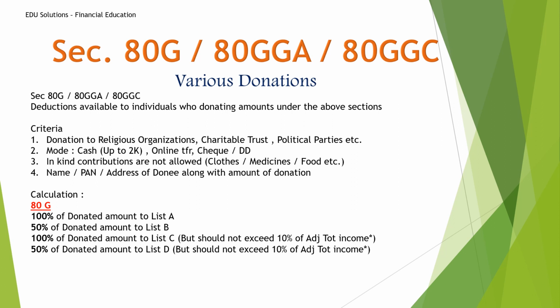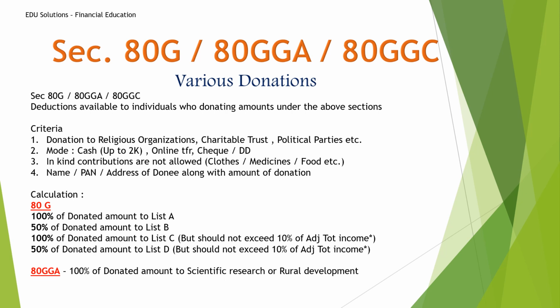For example, if your adjusted total income is 2 lakhs, you cannot pay more than 20,000. If you are paying more than 20,000, then however much more you pay, only 20,000 you can claim at 100%. Again, for the next one also, it is the same: if your adjusted total income is 2 lakh, 10% means 20,000, and you will get a maximum of 10,000 only. So you have to see what your adjusted total income is.